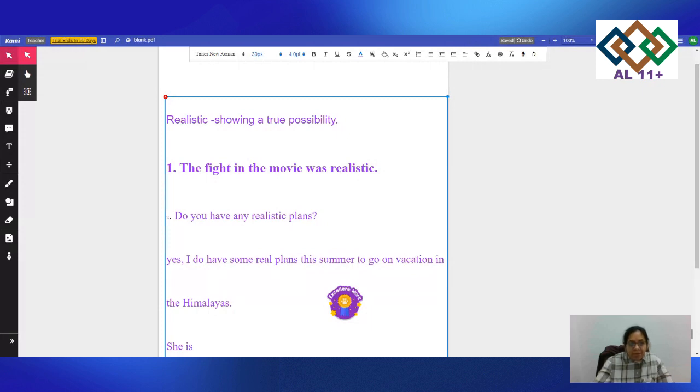You would write down: she is a realistic person, and after that, a full stop.